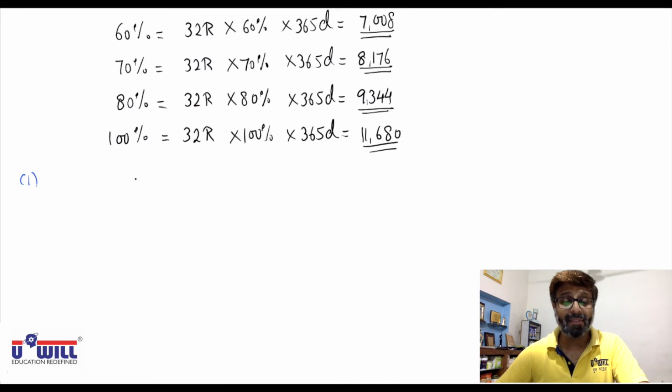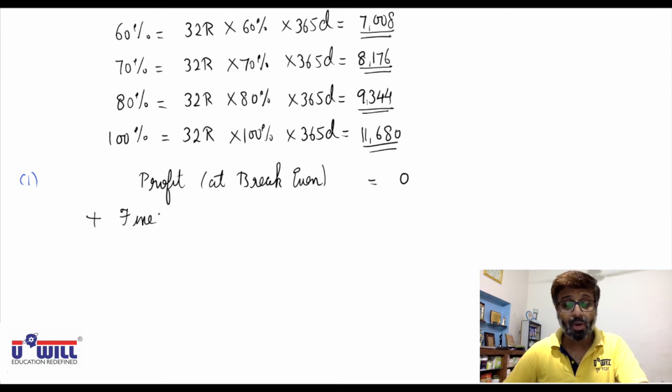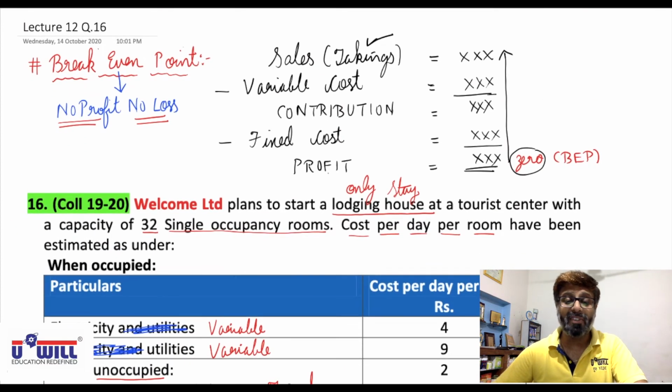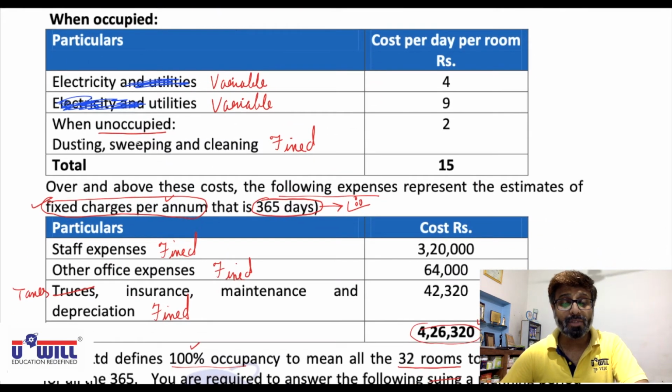So let us do that. We'll start with reverse profit. At break even point the profit is 0. We are going reverse, as all of you can see. So in profit we will add fixed cost. Now which are the fixed costs? Dusting, sweeping and cleaning.